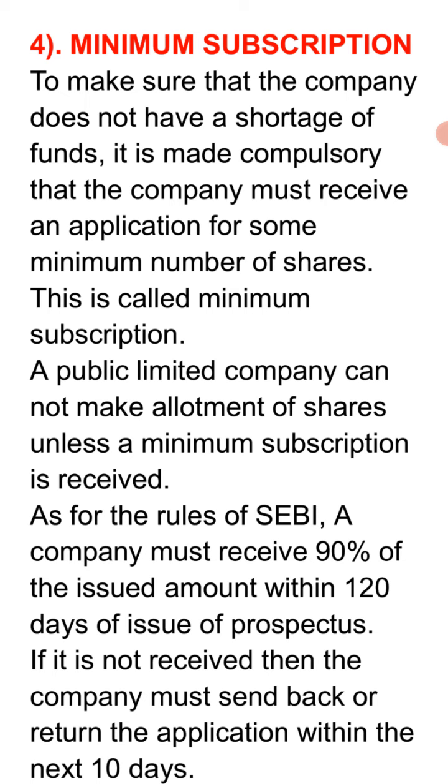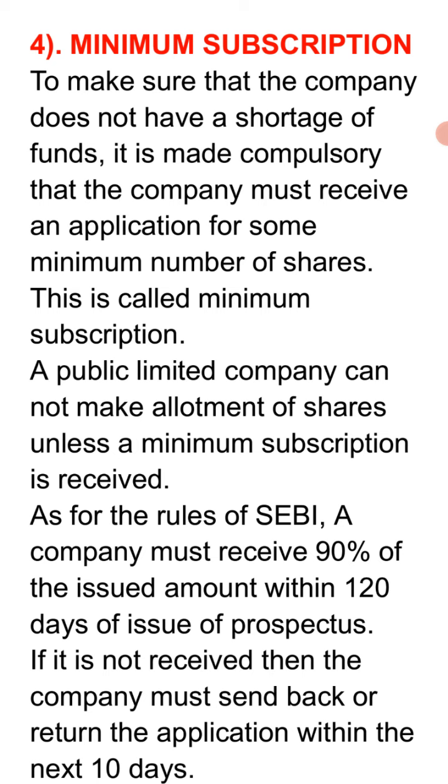Now dear students, understand this point very carefully. To make sure that the company does not have a shortage of funds, it is made compulsory that the company must receive applications for some minimum number of shares, so that the company may not find any shortage. So there is a criterion of the minimum number of shares, and this is called the minimum subscription, and that particular amount will be called the minimum subscription. A public limited company cannot make allotment of the shares unless and until the minimum subscription is received.